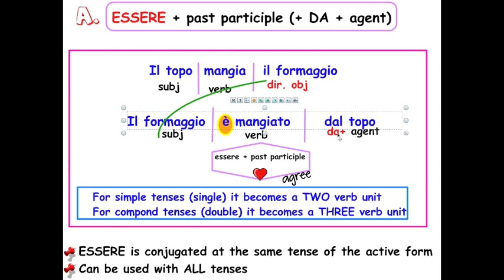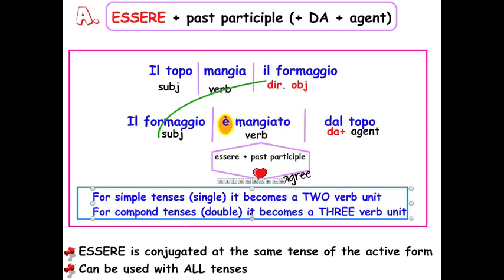And then you need da plus your agent. And the article, you might need the article. Dal topo. Okay? Sometimes you don't need an agent. You can just say the cheese is eaten. You don't always have to state the agent, although it is very common. So for simple tenses, you will now get two verbs, as you just saw. So il topo mangia il formaggio, è mangiato dal topo.